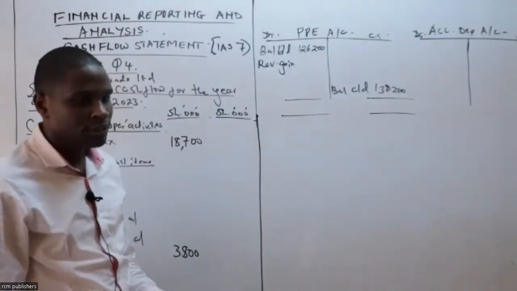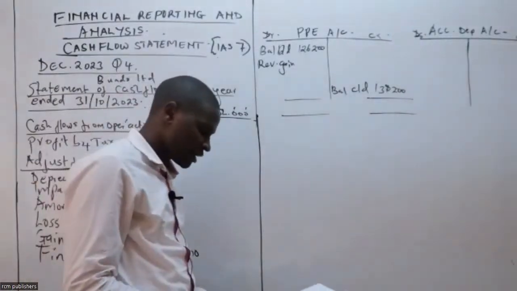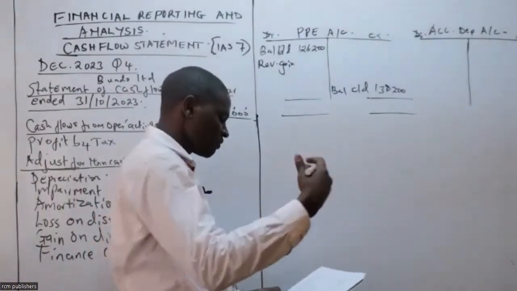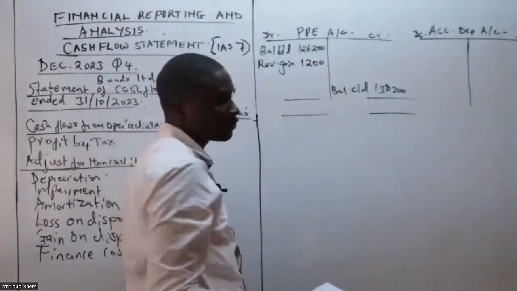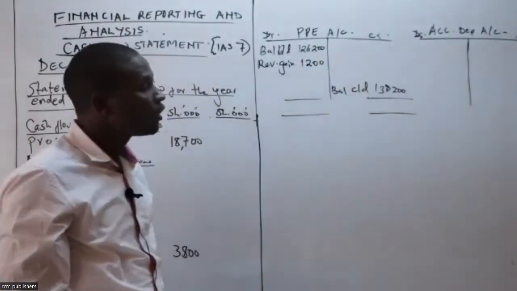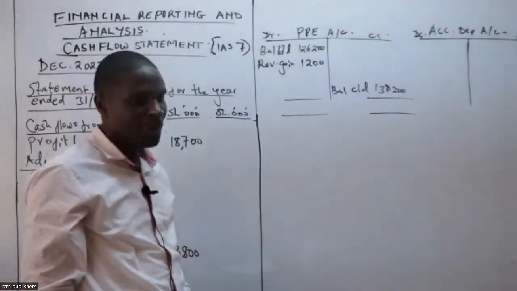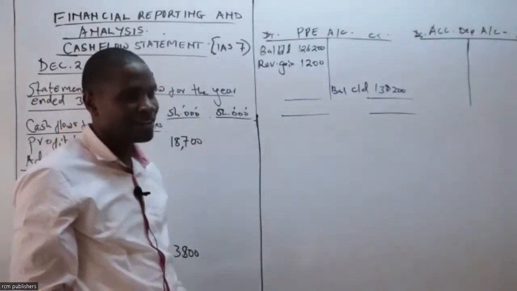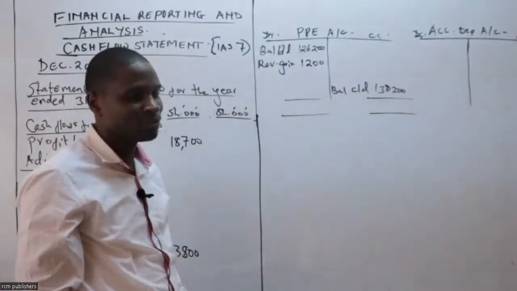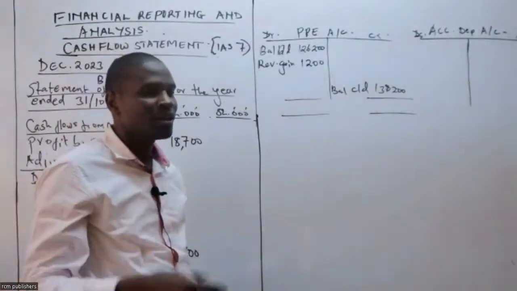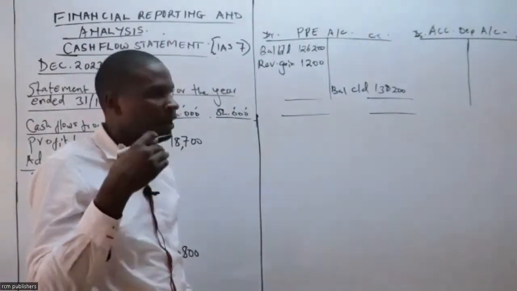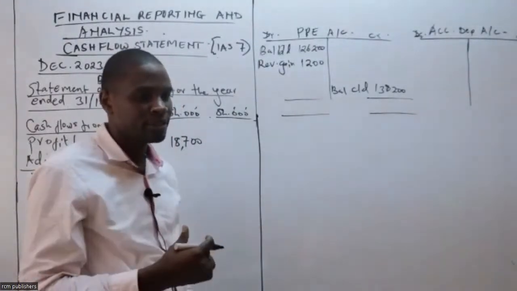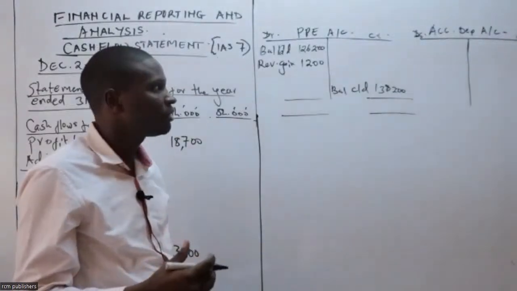Can you see still below what we have, that table? We are told that it was revalued upward, and the amount was 1,200. With that, we are able now to go on the other side to do the same for our accumulated depreciation. Is accumulated depreciation an asset or a liability?